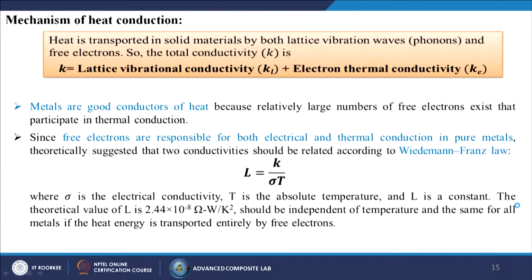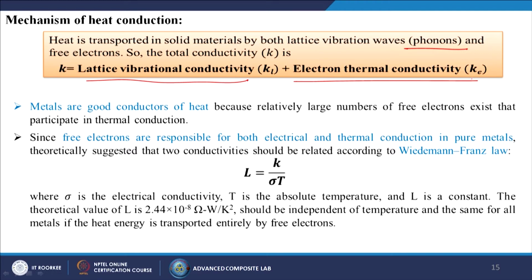Mechanisms of heat conduction. Heat is transported in materials by both lattice vibration waves, which are known as phonons, and free electrons. So, the total conductivity k is the lattice vibrational conductivity Kl plus the electron thermal conductivity, which is known as Ke. Metals are good conductors of heat because a relatively large number of free electrons exist that participate in thermal conduction.